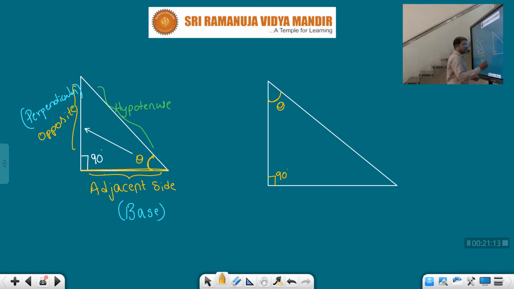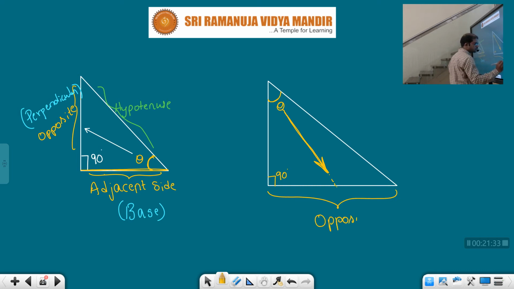So the side which is opposite to this theta, when you are looking with respect to theta, that side is nothing but what, children? This one only, no? Opposite side. Clear?